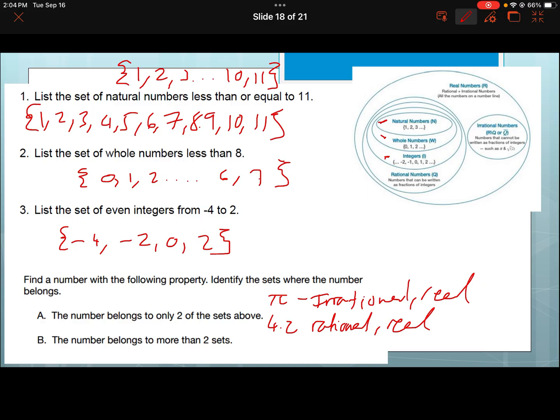The number belongs to more than 2 sets. I don't know. 1. Because 1 belongs to natural numbers, whole numbers, integers, rational numbers, and real numbers. That's supposed to be a Q. And then real numbers. I know it's annoying, rational numbers have a Q instead. Anyway, hopefully that makes sense. As I said earlier, this is not something that you're going to get straight away. So don't worry if you're not, but that's how that works.